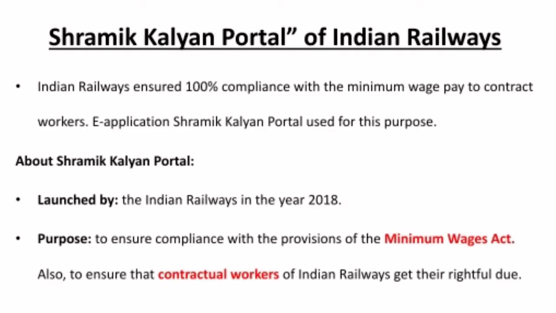So the first one, Shramik Kalyan Portal of Indian Railways. Indian Railways has issued a portal to ensure 100% compliance with the Minimum Wages Act. The paid contract workers in railways are not getting effective payment. So to comply with the Minimum Wages Act, Indian Railways has issued this portal named Shramik Kalyan Portal. Just know about it, what is Shramik Kalyan Portal? There may be some questions in prelims.